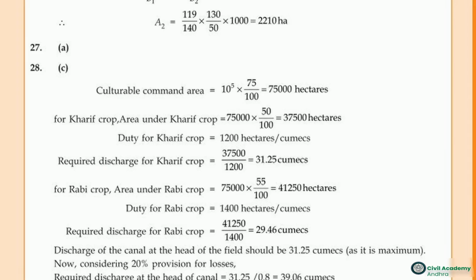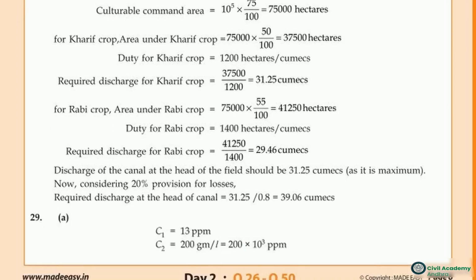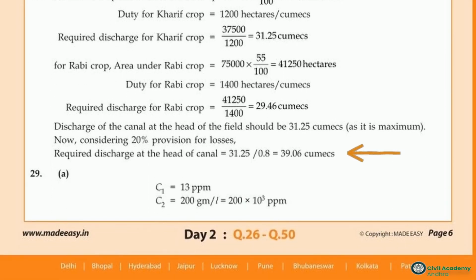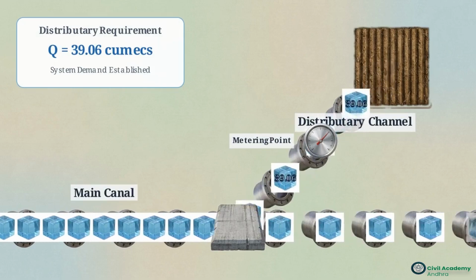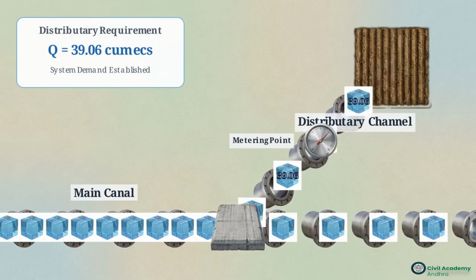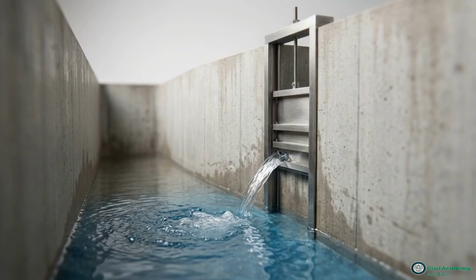Looking at this calculation sheet, command area acreage is combined with crop duty to establish baseline agricultural discharge for different growing seasons. Accounting for a 20% transmission loss allowance, we arrive at the final required discharge, exactly 39.06 cumec. Firm. That specific calculated volume must be maintained and delivered into the distributary channel, regardless of how low the water level in the parent canal drops during a dry season.